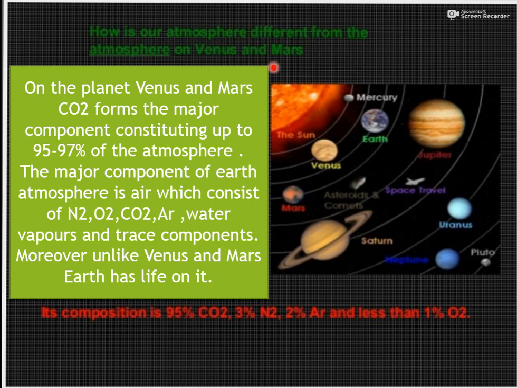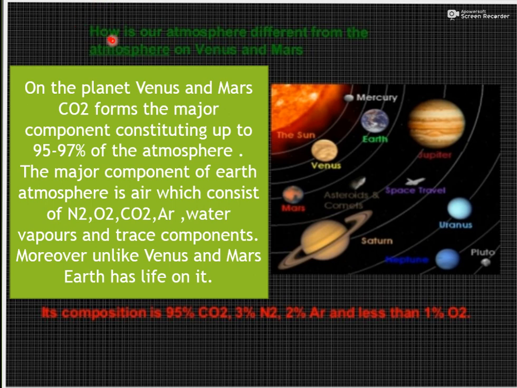So now I'm going to start the second session of natural resources. In the first session, we discussed the different natural resources on our earth. And I told you that earth is a planet on which life is possible. But on another planet, the atmosphere is not of the kind in which life is possible.